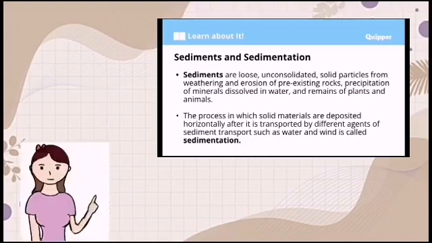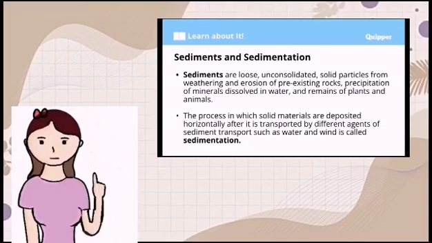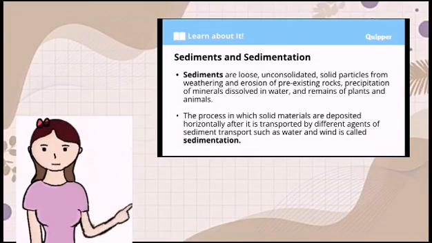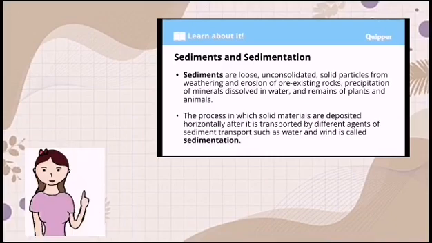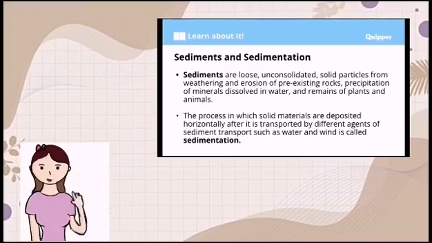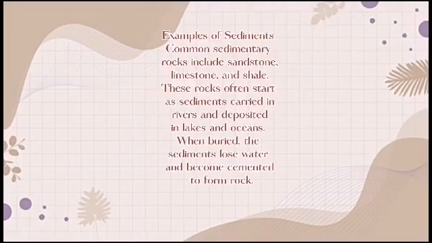Sediments are loose, unconsolidated solid particles from weathering and erosion of pre-existing rock, precipitation of minerals dissolving in water, and remains of plants and animals. The process in which solid materials are deposited horizontally after being transported by different agents of sediment transport, such as water and wind, is called sedimentation.